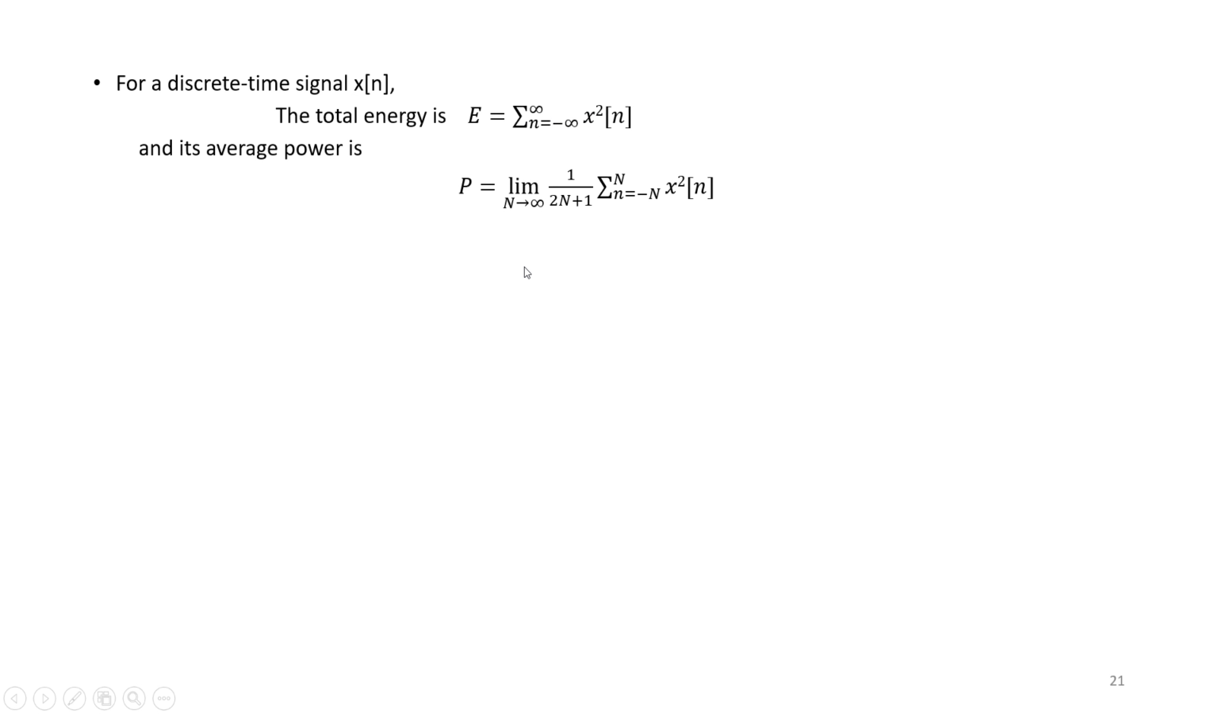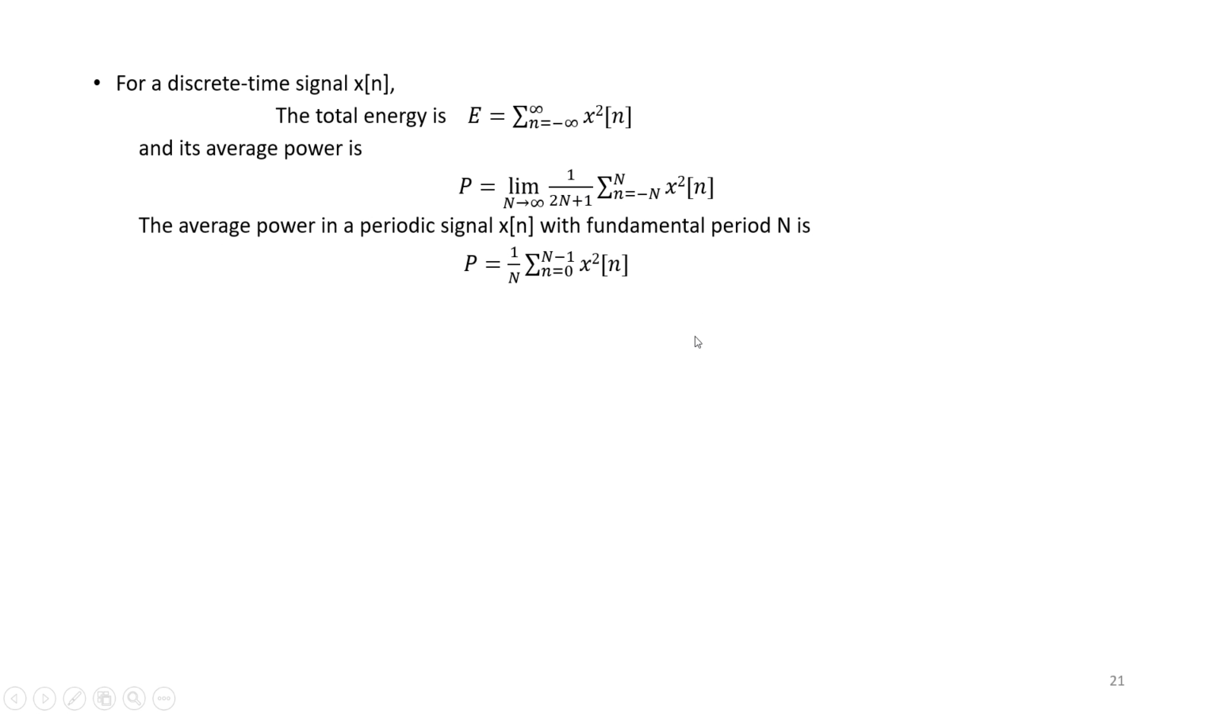In the same way, the average power will be the average of that energy, as n tends to infinity. So if we take the average of this energy, we will find the average power. Let us consider n going from minus n to n, so we have a total of 2n plus 1 samples, including the origin value. If we take the average of that, we find the power for this signal x[n].